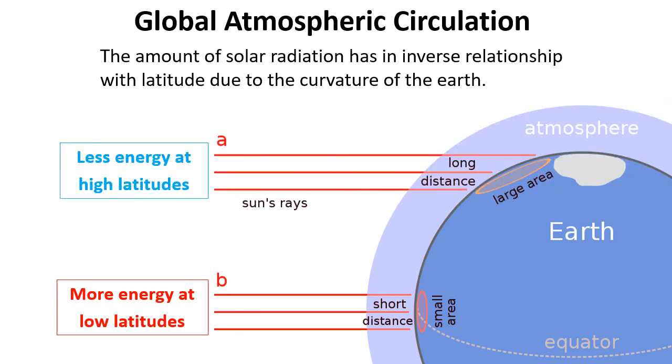You can see the reason for this is that the energy is spread around the Earth, where the Earth curves away from the Sun. At the equator, the Sun is directly overhead, so that energy is focused on a small area, heating it up more. But at the poles, the energy is spread out around that curve, and so each square kilometre of land, for example, gets less solar energy and is cooler.